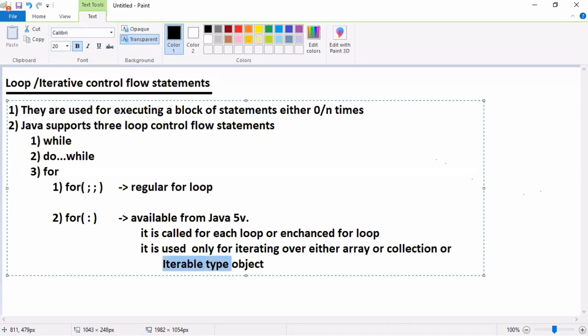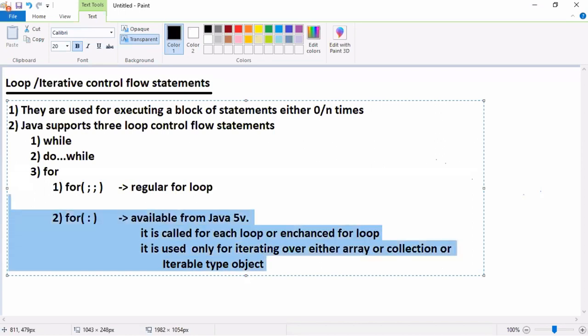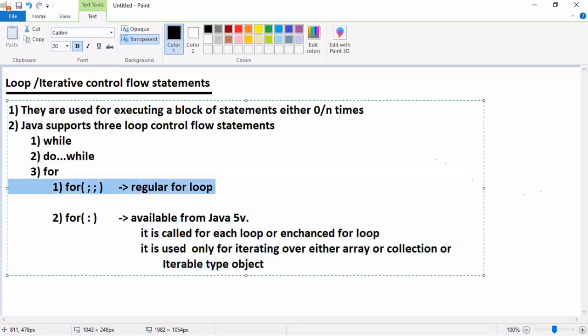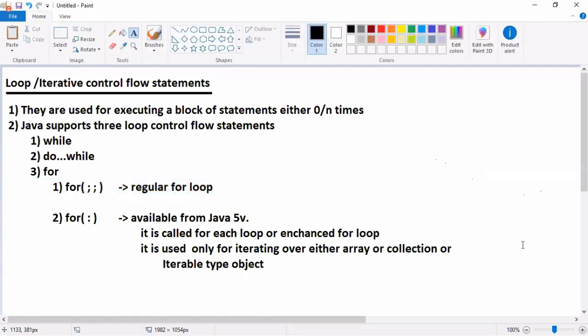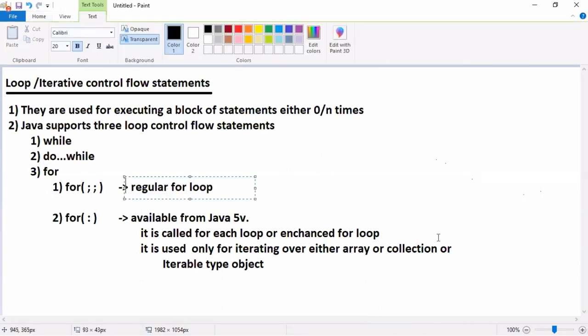A class that is deriving from the iterable interface is called an iterable type object. The for each loop is used for retrieving elements or iterating over an array, collection or iterable object. It is not used for regular programming. So we should call it regular for loop, not legacy for loop. If any conflict comes with other faculty's terminology, don't worry; whichever terminology you are comfortable with, use it. My terminology is regular.